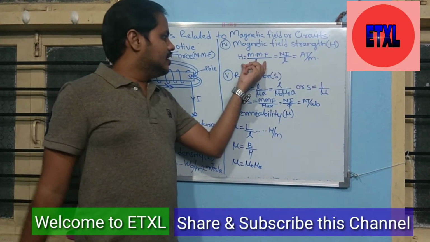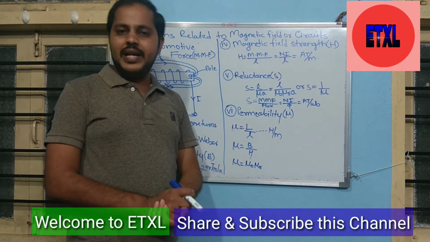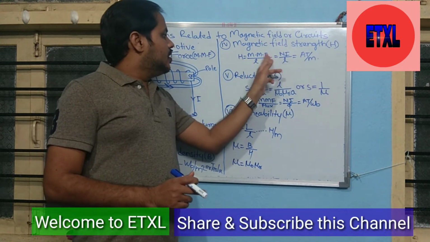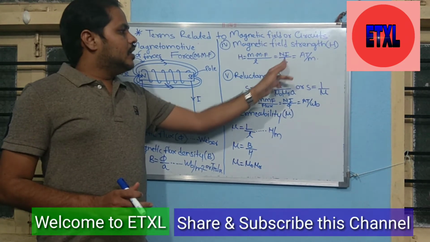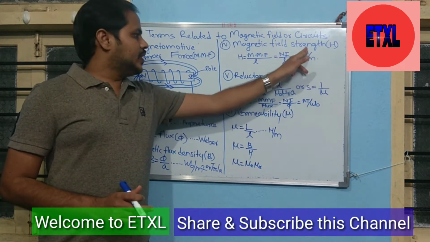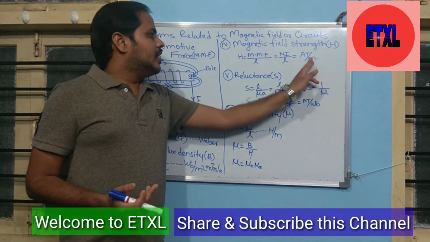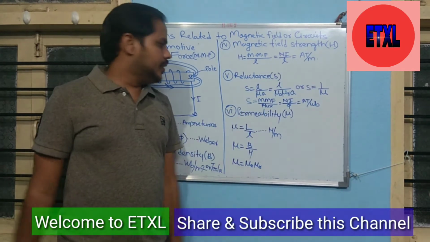It is defined as the ratio of MMF per unit length of magnetic field. What is MMF? N into I, and per unit length is in meter. That's why the unit of magnetic field strength or magnetizing force is ampere turns per meter.